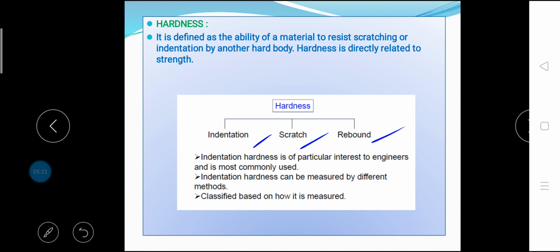The rebound hardness testing is particularly employed for hardness measurements on large workpieces or for applications in which visible or sharp impressions in the test surface cannot be tolerated. This is the basic introduction part of hardness.